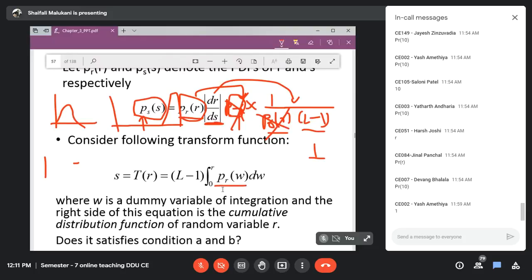Then you can integrate it, and then multiply with L minus 1. So now you used PR, you integrated it, and you obtained S. That S value you will differentiate with respect to R, and whatever your answer is, you will substitute here by taking its reciprocal, and then PR will get cancelled out.